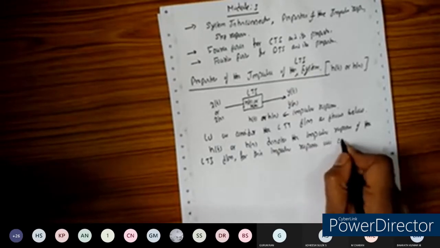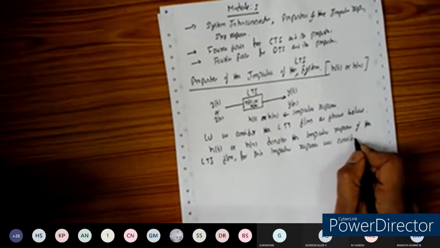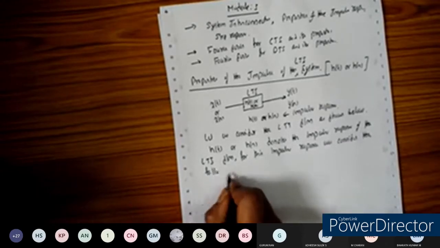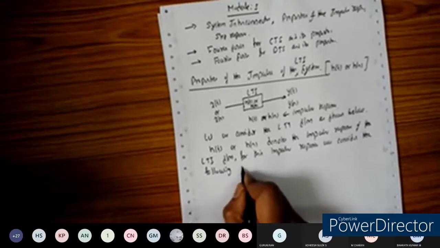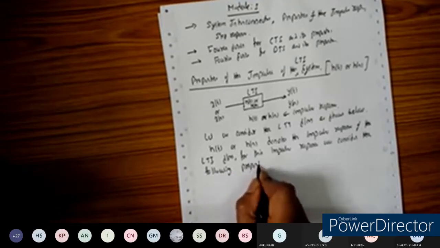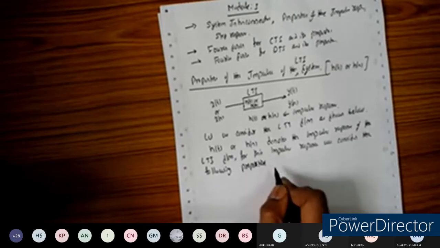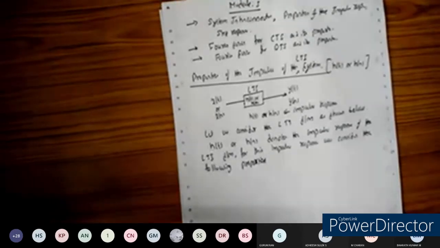We are going to consider the following properties.